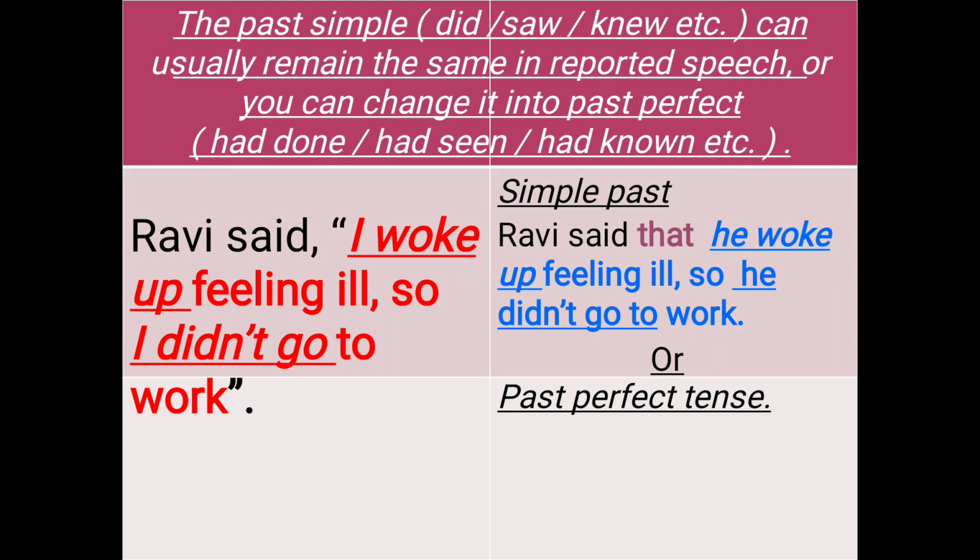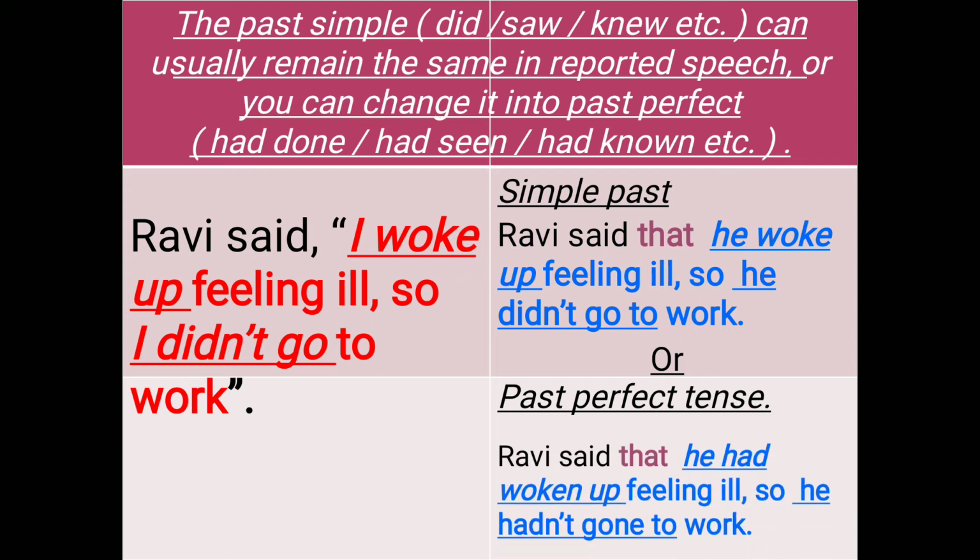The simple past can be transformed to past perfect tense in reported speech like this. Ravi said that he had woken up feeling ill, so he hadn't gone to work.